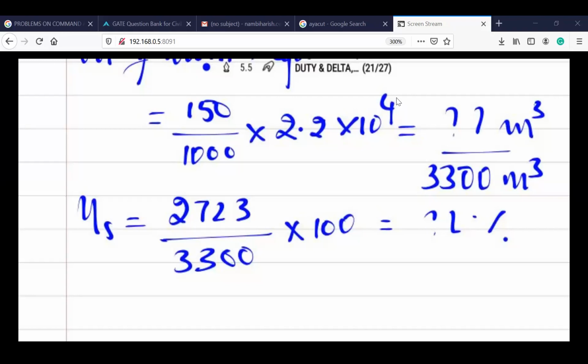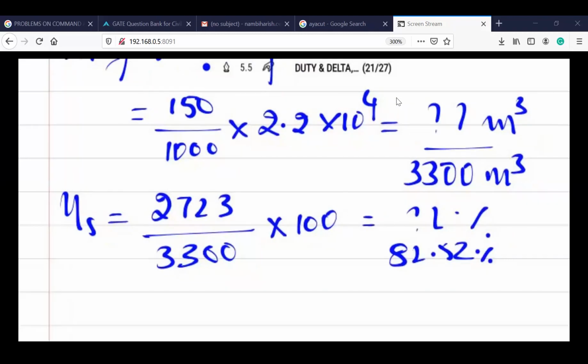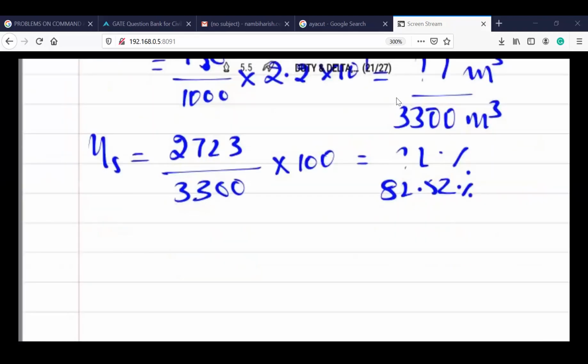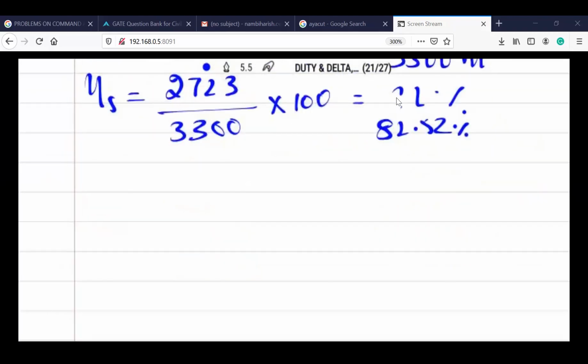Right. So now the answer is 82.52%. Done. So we will move on to the next calculation. What is the next calculation we require? The fourth one is distribution. Clearly understand this one, a very important concept. This concept of distribution may also be asked as an MCQ. Okay, done, you can stop answering. We have moved on.